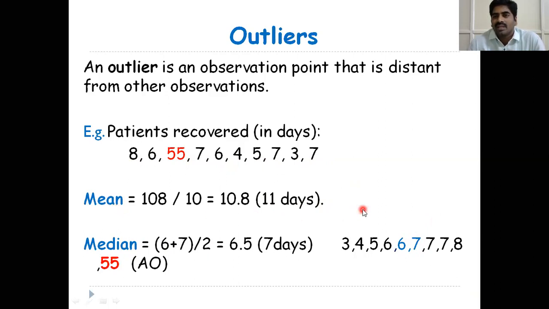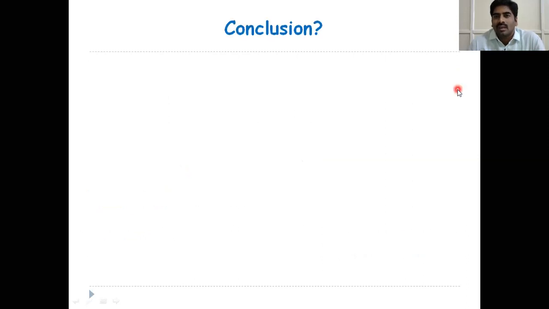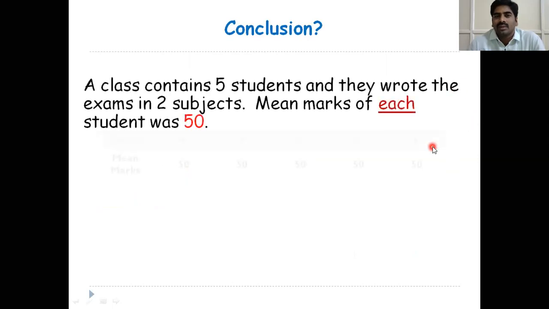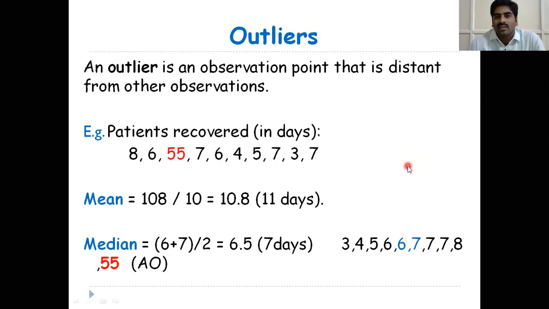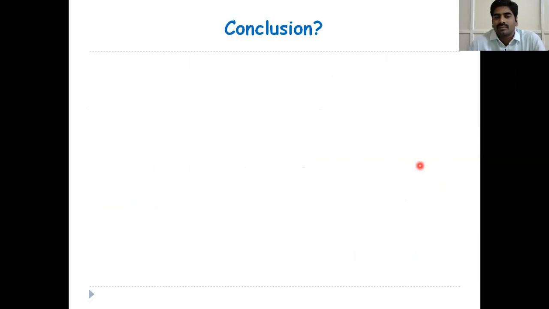But in the majority of situations, we exclude the outliers from the data, and we can calculate the mean. But in very rare situations, we have to continue the data analysis with the outliers. In that case, you have to apply the median in place of the mean. So this is the concept of outlier.